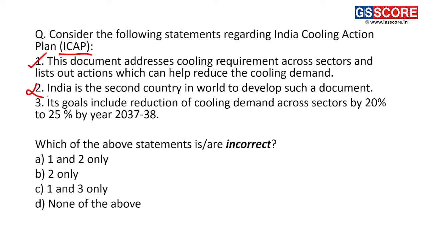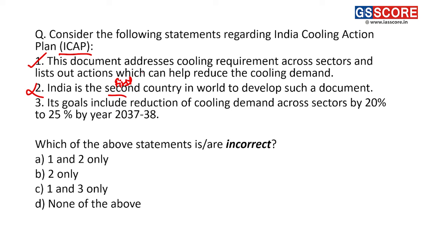Now this statement is incorrect. India is not second, India is first to come up with such a document. So the second statement is incorrect. Third, its goals include reduction of cooling demand across sectors by 20 to 25% by 2037-38. Right. So this statement is a correct statement.